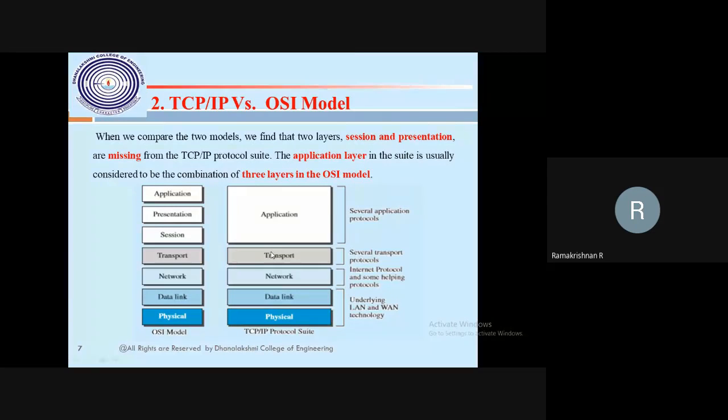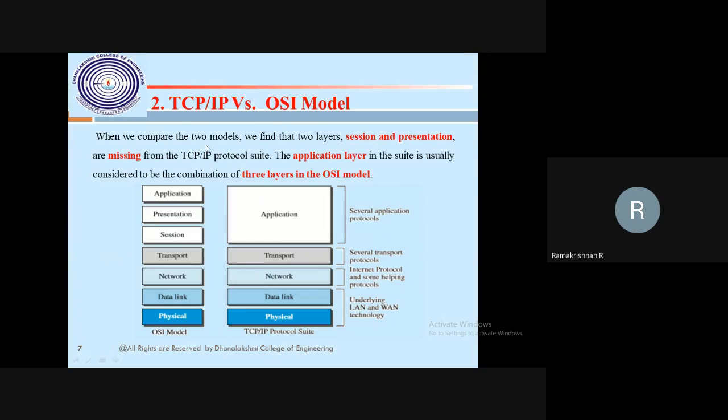The TCP/IP model versus the OSI model. See, this is the 7 layer model. As I said, the top 3 layers are considered as the application layer, but the last 4 layers from bottom to top are similar: physical, data link, network, transport. But here the OSI model additionally has 2 more layers, presentation and session. In TCP/IP, two layers are missing. There is only 1 layer, used to be called the application layer, but there is no presentation or session. We have to think of the 3 as merged into the application layer. This is what we have said.